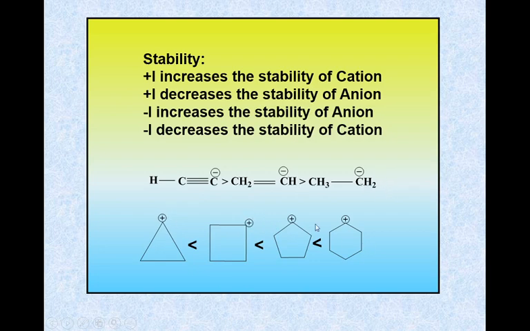And here are the carbocations. In this case, this is the smaller ring. In a smaller ring, the outer angle is greater. This one is the inner angle and this is the outer angle. If the outer angle increases, then the electronegativity increases. As the electronegativity increases, there is a greater minus I effect, and the minus I effect decreases the stability of the cation. Therefore, the smaller rings are less stable than the greater one, and here the 6-member ring is the more stable.